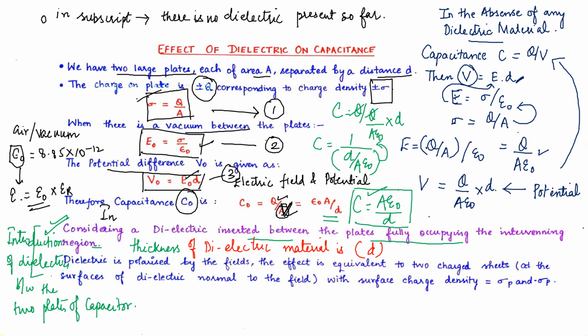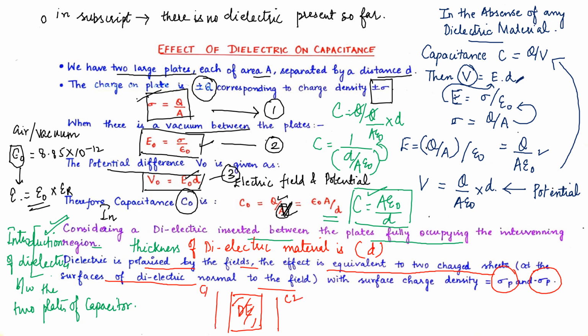Dielectric is polarized by the fields. The effect is equivalent to two charged sheets at the surface of the dielectric, normal to the field, with surface charge density of sigma p and minus sigma p. How come? See, this is our dielectric. We have capacitor plate 2 over here and capacitor plate 1 over here. This has a charge of plus q, and this has a charge of minus q.